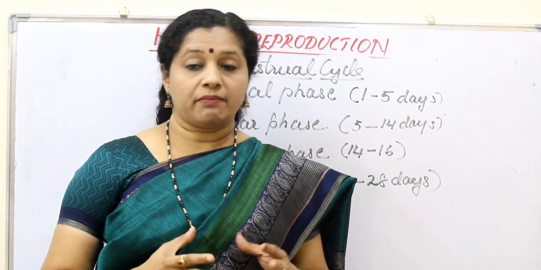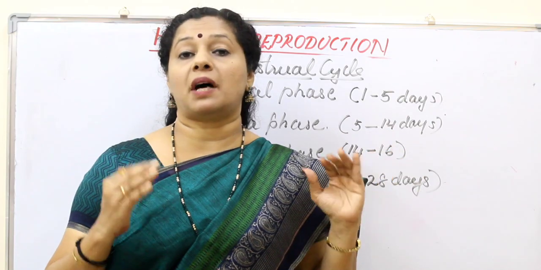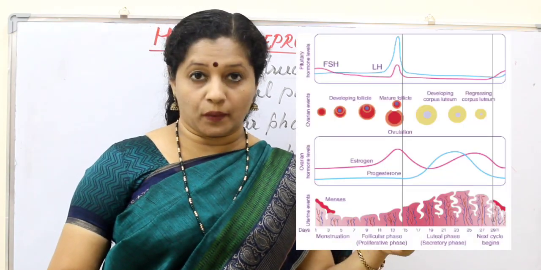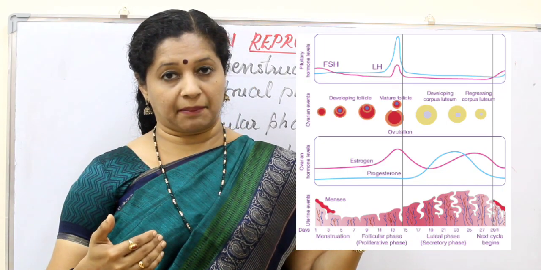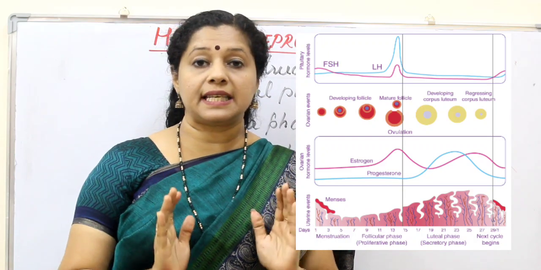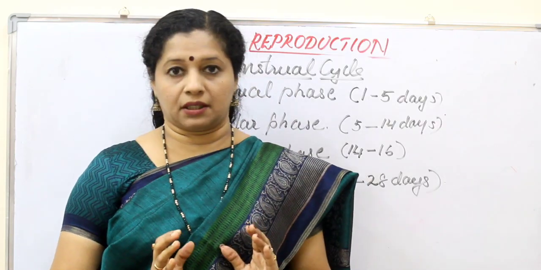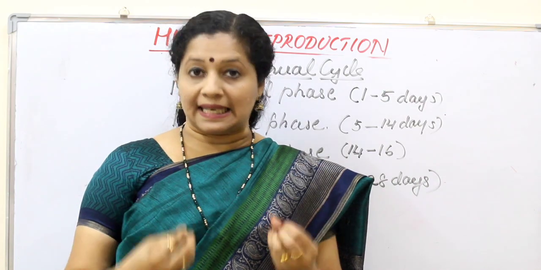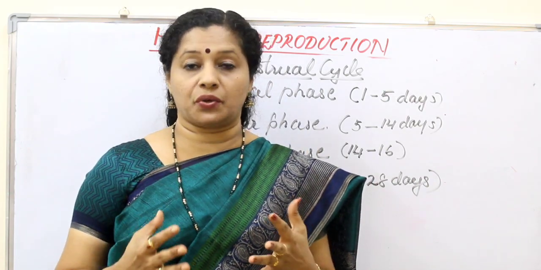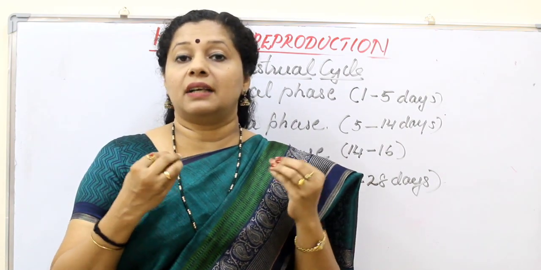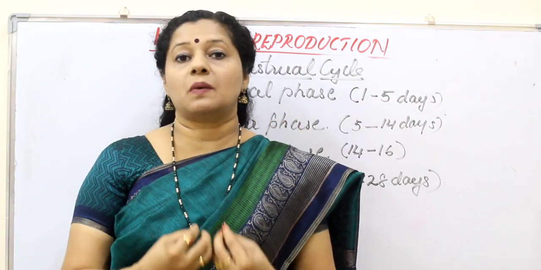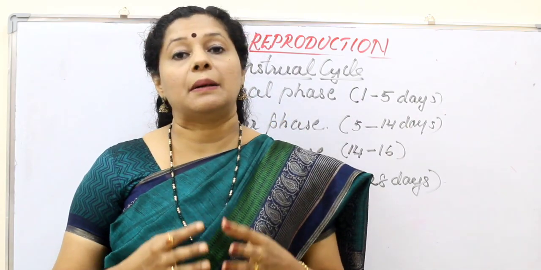When we talk about the menstrual cycle, we have to consider 2 parts of the female reproductive system: the changes occurring in the ovary, and simultaneously the changes happening in the uterus. The uterus gets ready to receive the zygote every month. But if it does not receive any zygote, then all the preparations made inside the uterus for the zygote to get attached are not needed. So all those structures will come out as menstrual bleeding.